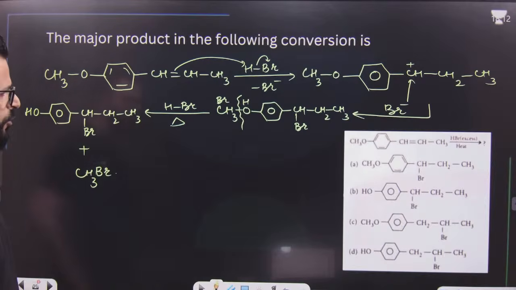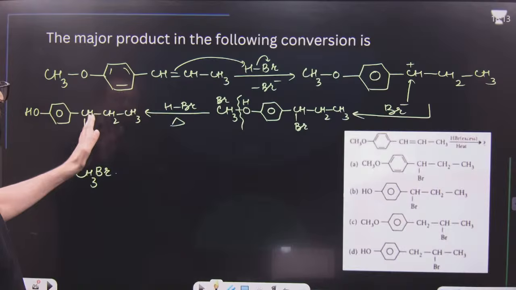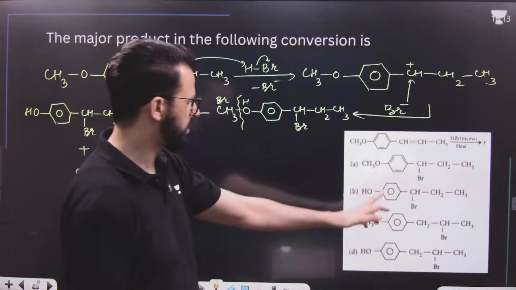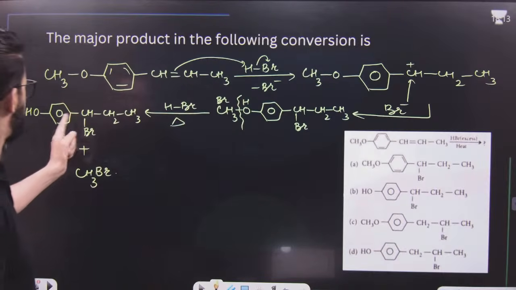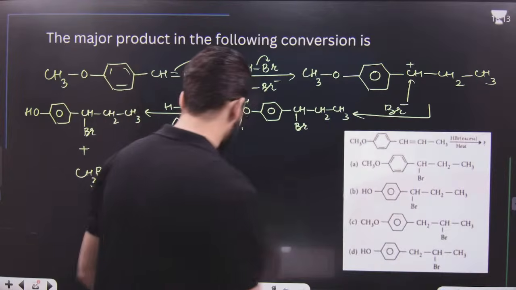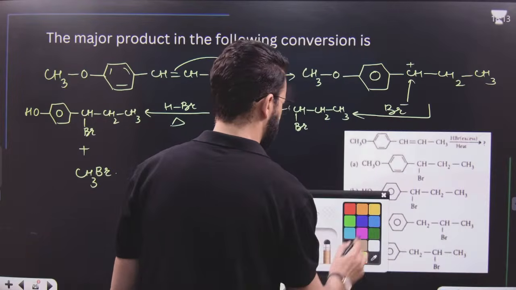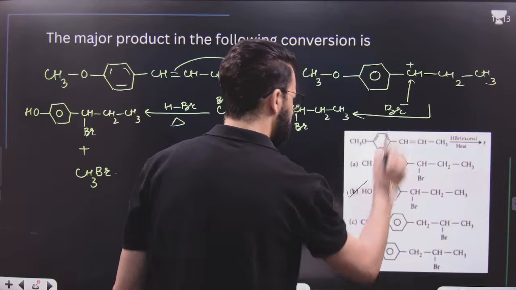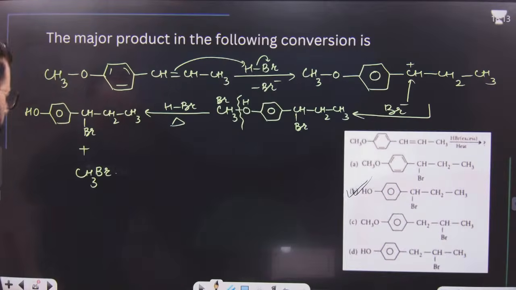Is there any option like this? Oh, that means phenol. Phenol is this and this, but it is CH which is attached to, say, Br attached to benzylic position. That means Br attached to benzylic position means it's option number B. It is option number B.